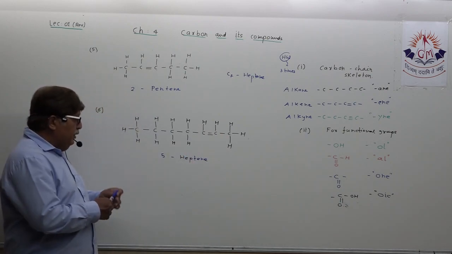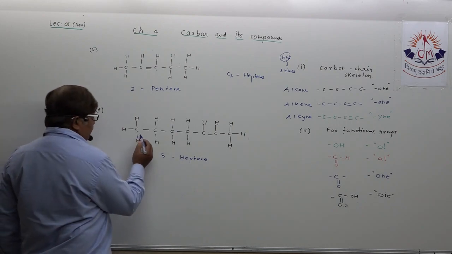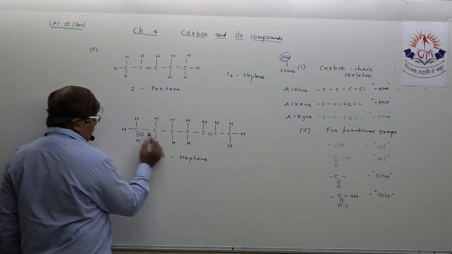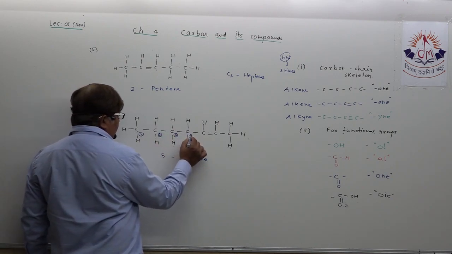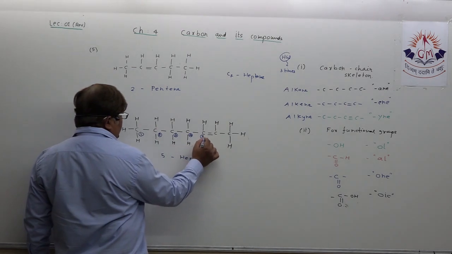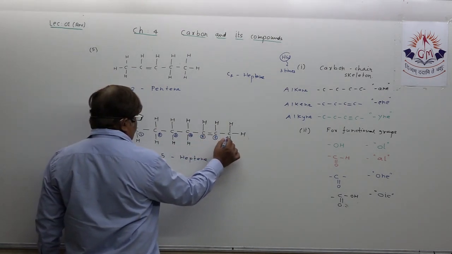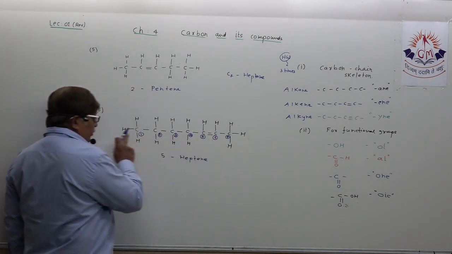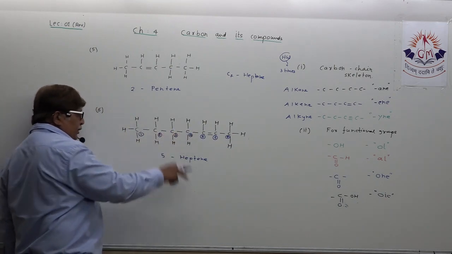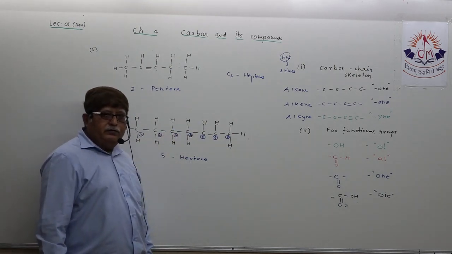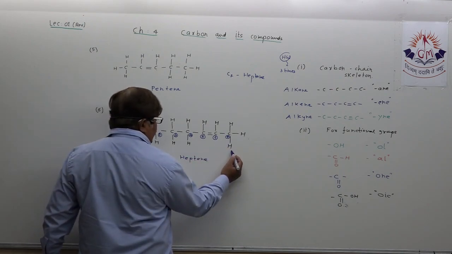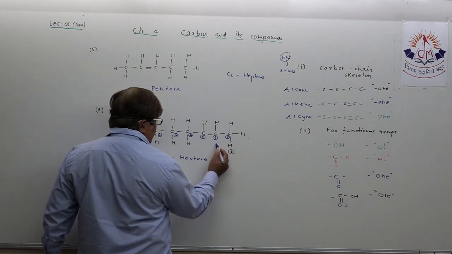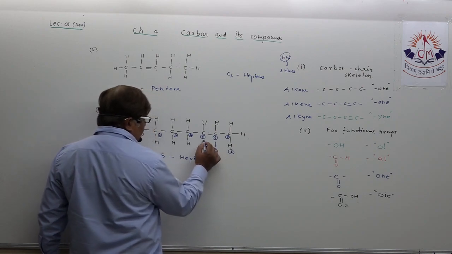If we count from left, this is 1, 2, 3, 4, 5, 6, and 7. It is between the fifth and sixth carbon atom. But if you count from right, this is 1, then 2.